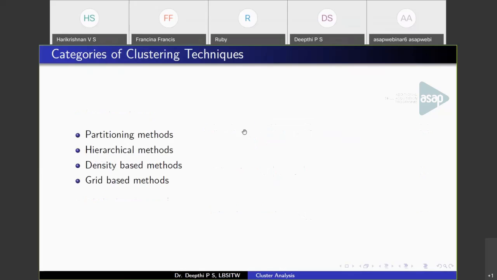Categories of clustering are partitioning methods, hierarchical methods, density-based methods, and grid-based methods. In all of these, you'll be learning one or two algorithms except the grid-based methods. So in the 5th module, you have the partitioning methods, with 2 algorithms in it, k-means and k-medoids. That is what we are going to discuss in today's lecture. So the first category is partitioning methods.